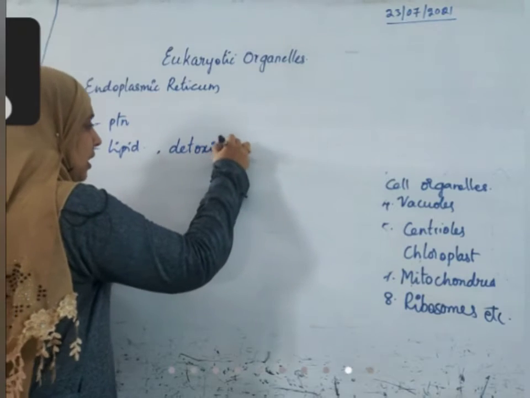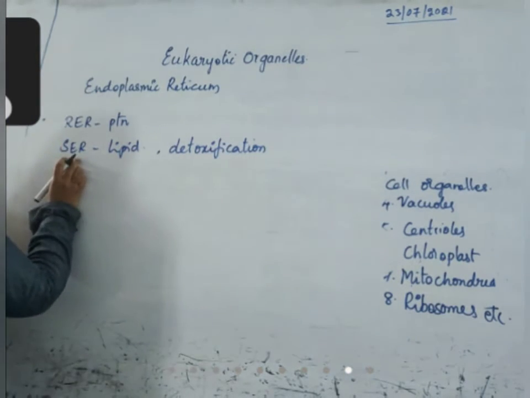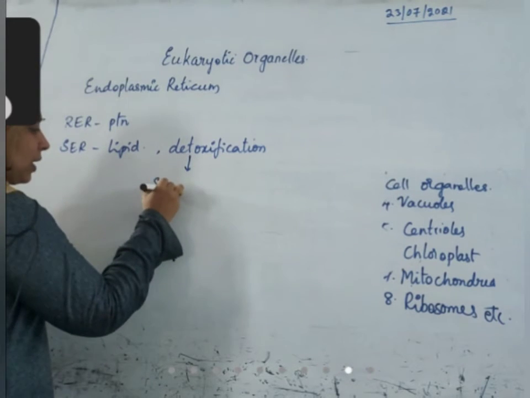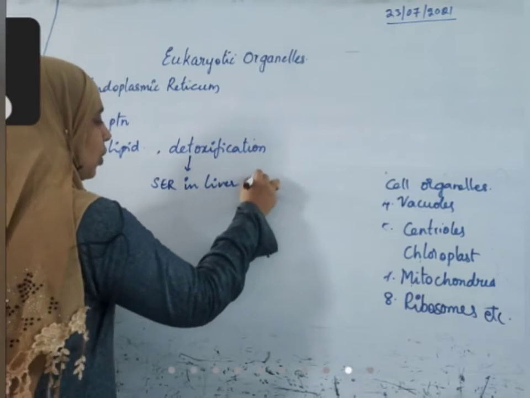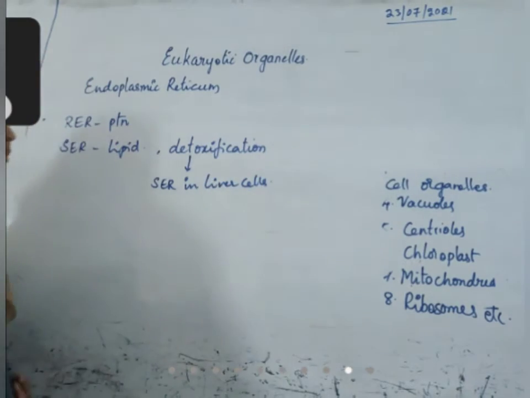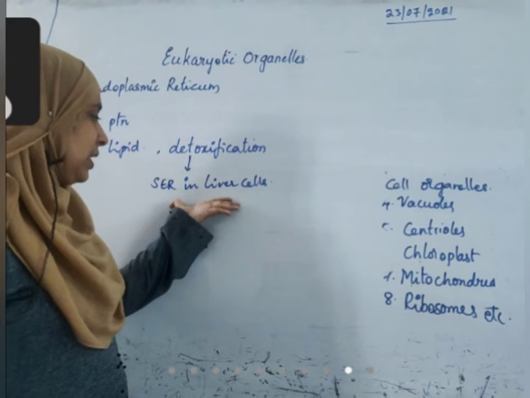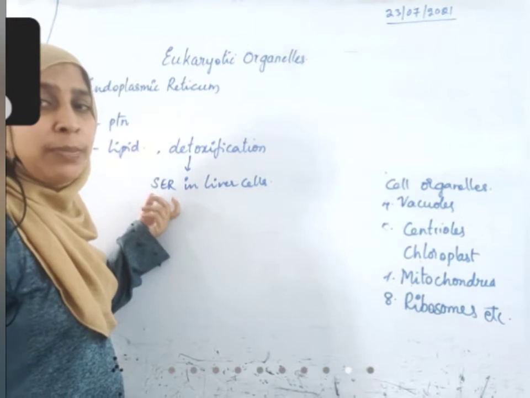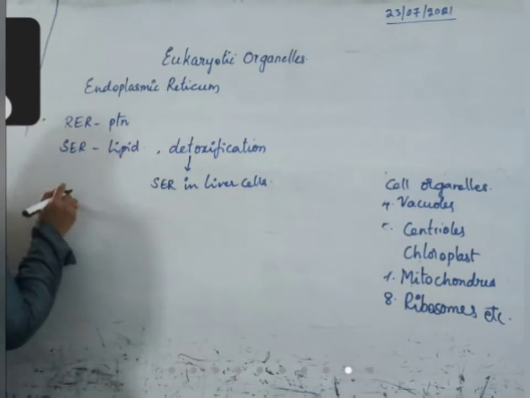the detoxification process. Not all smooth endoplasmic reticulum, only those present in liver cells. So whenever we eat any poisonous substances, when toxic substances enter our body and reach the liver cells, the smooth endoplasmic reticulum there detoxifies them, and as a result, we are safe.